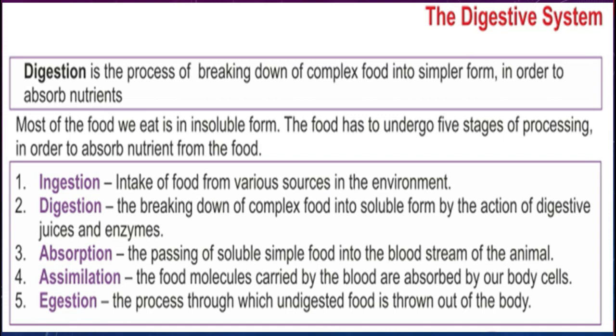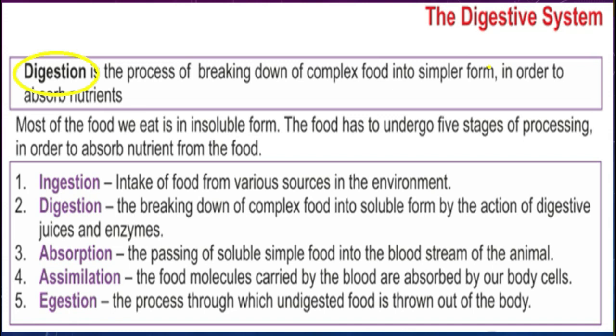Students, now from this section, we will mainly discuss and focus on the digestive system of human beings. Digestion is the process of breakdown of large food molecules into small food molecules so that they can be absorbed by our body, because most of the food that we eat is in insoluble form, which means our body can't absorb the nutrients in it in this form. So it is necessary that the food we eat must be in absorbable form.